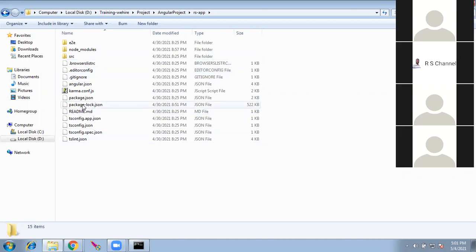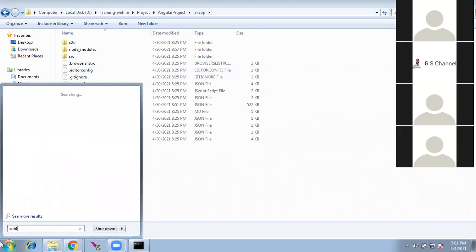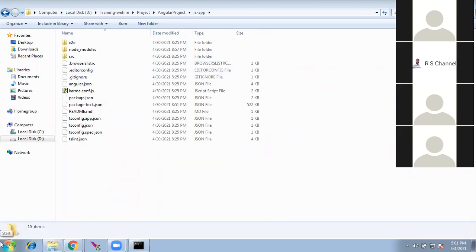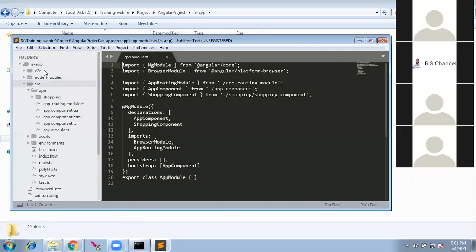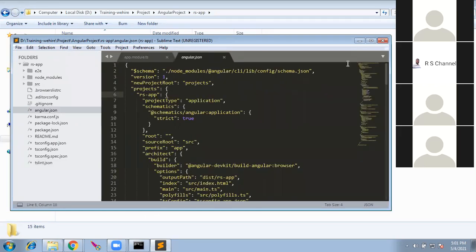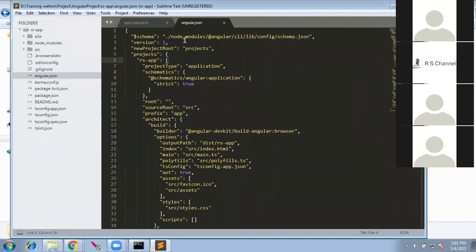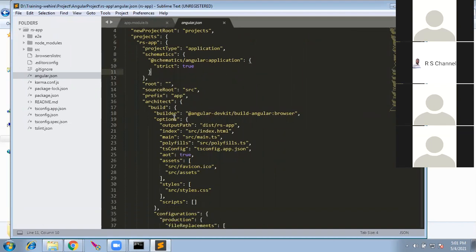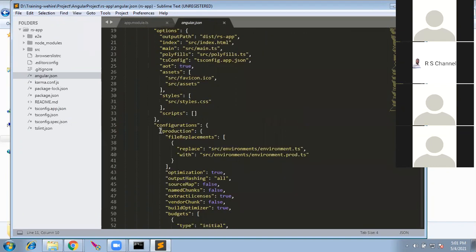A few things quickly for now. I'll open this in the Sublime editor. That's a simple, lightweight editor, which will not take much of your RAM. And inside Sublime, I opened this project. These are the outer files. This file, angular.json, is used for configuration. This is used to configure the project, and this will be used for building, after we are done and have to deploy the code to a server.